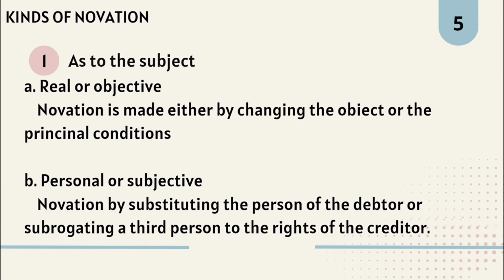For example, X obliged himself to deliver a particular laptop to Y. Subsequently, X and Y agreed that Z will substitute X. In this case, the old obligation where X is the debtor is extinguished because of the creation of a new obligation. That is, the new debtor now will be Z. It can also be agreed by X and Y that W will be subrogated in the rights of Y. In this case, the old obligation where Y is the creditor will be extinguished because of the creation of a new obligation, that is, W becomes the new creditor.